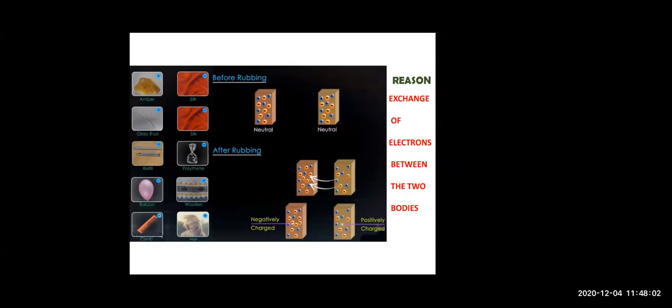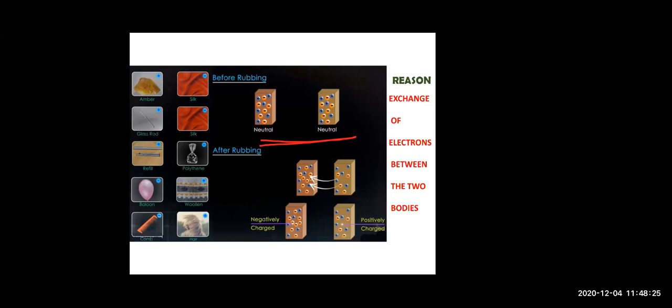Charging by friction. Now, children, if you see in the slide, this is the before-rubbing situation. Before rubbing, the two objects are neutral. Neutral means the charge is zero. Charge is zero does not mean that they do not have any charge.